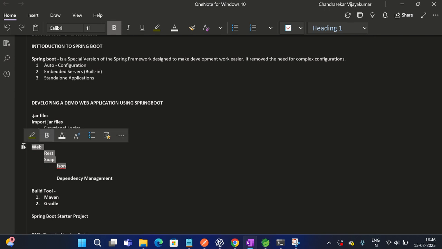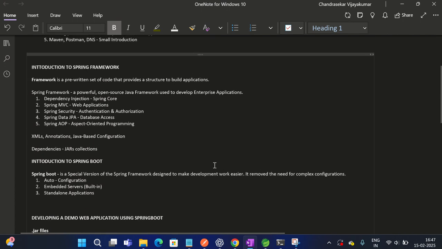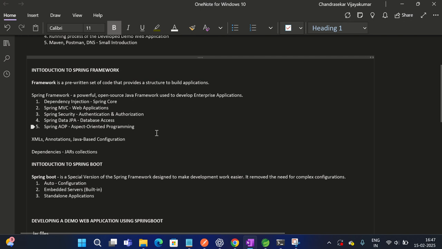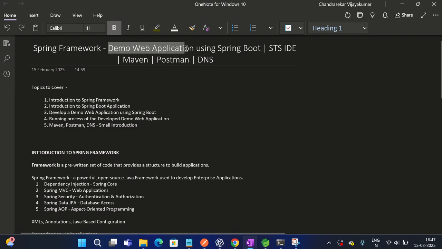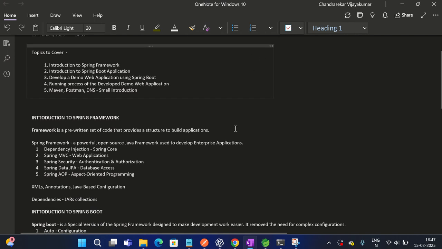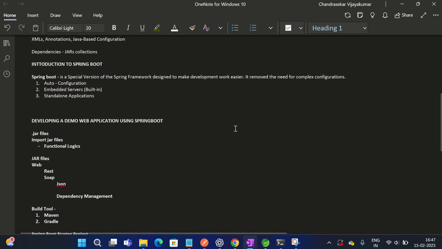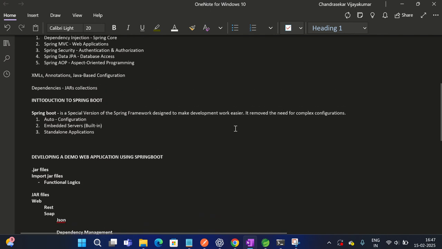This is called dependency management, and the infusion that takes place intermediately between them, right? That is called dependency injection. So that is another feature of Spring. Spring MVC, we use this to create web applications. So in our demo we are going to build a demo web application using Spring Boot. So this is the key feature of Spring Boot. Then Spring provides flexibility by allowing developers to configure applications.